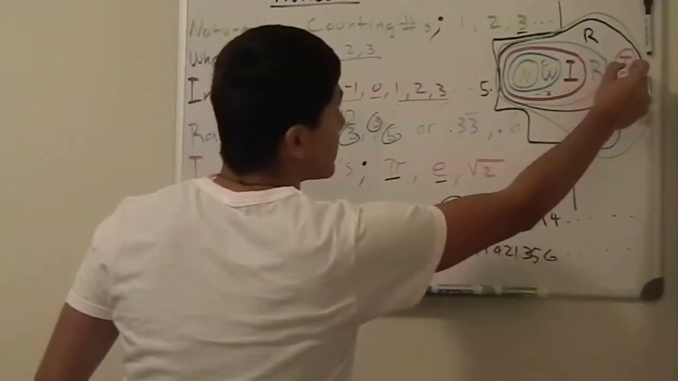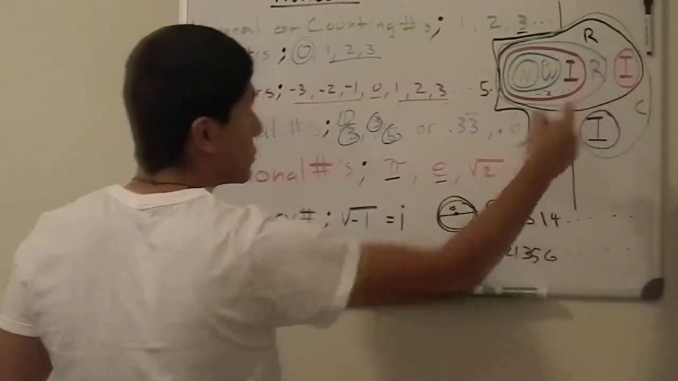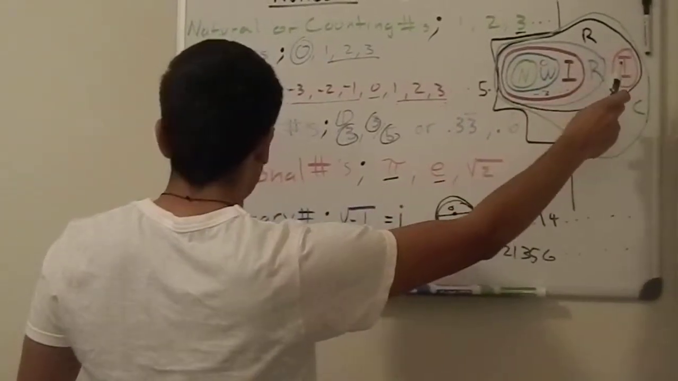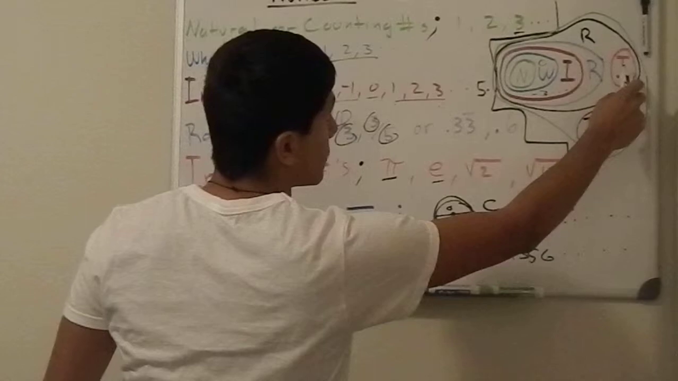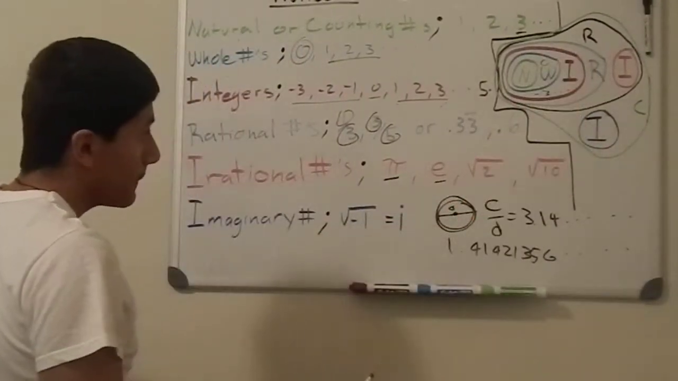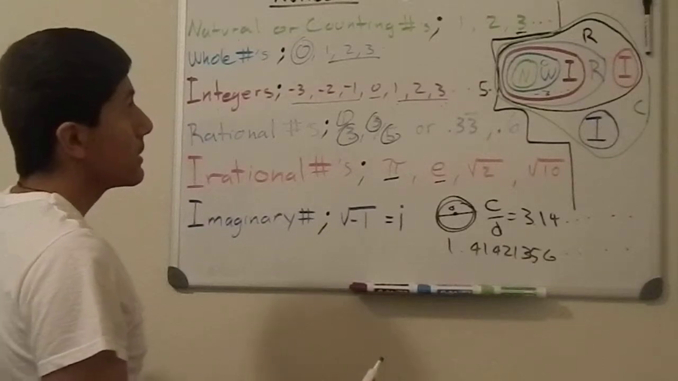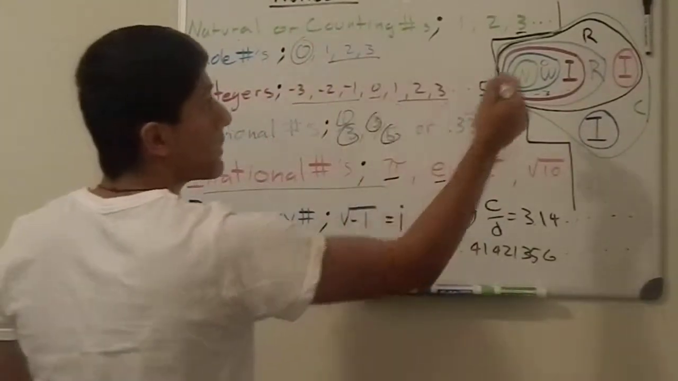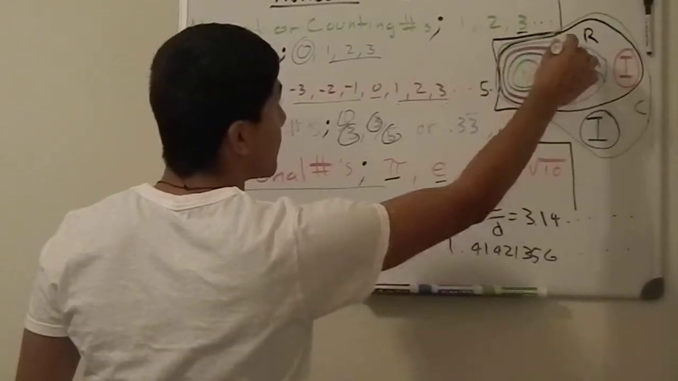And these numbers are by themselves over here, the irrational numbers. Yeah, they're by themselves over here. They don't intermingle with these, right? These numbers from here up are called the real numbers.